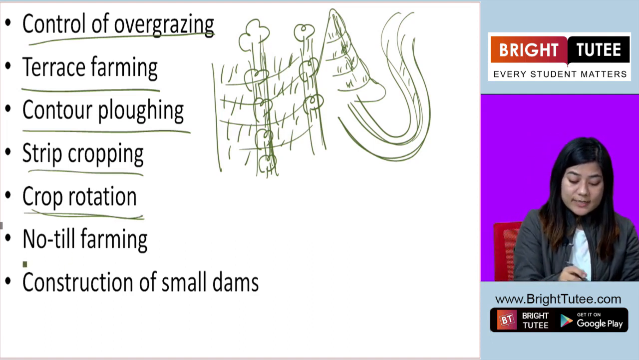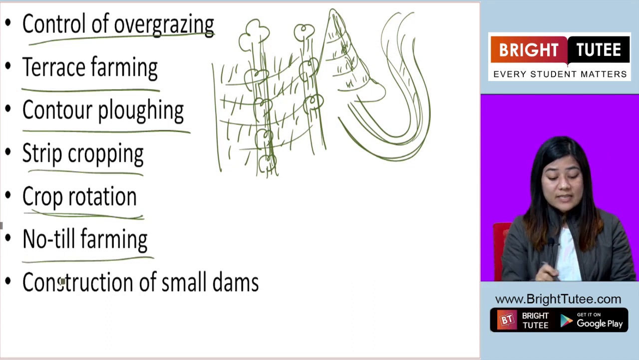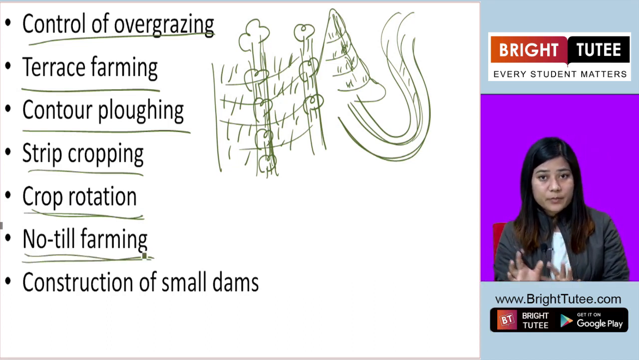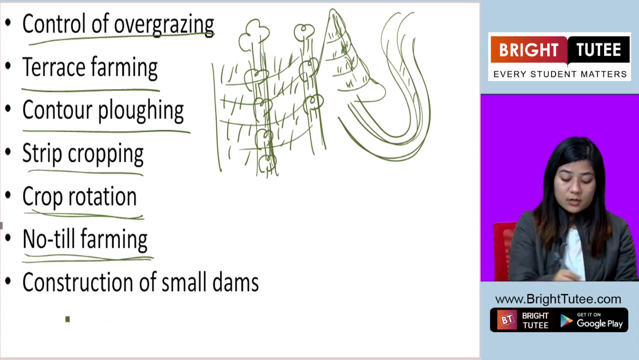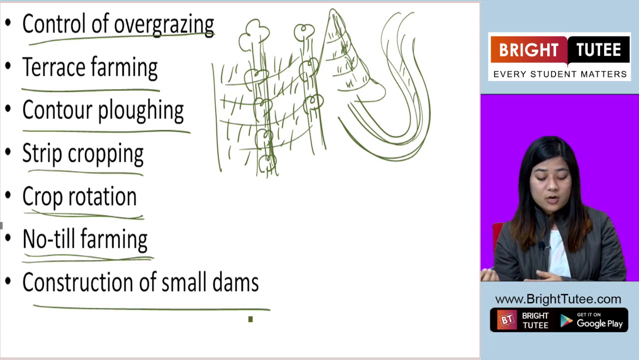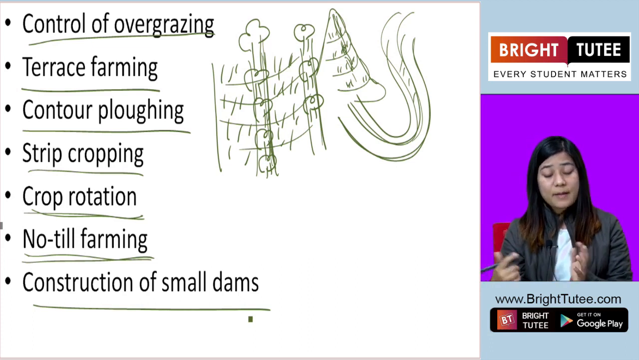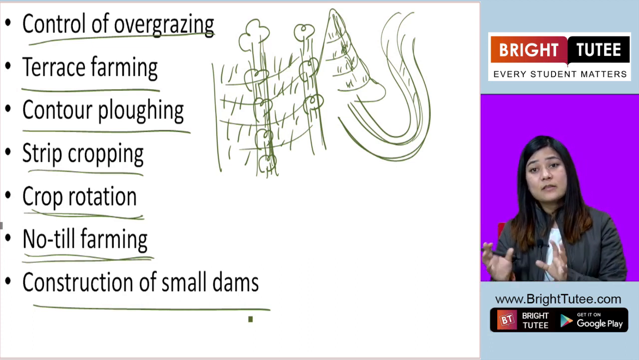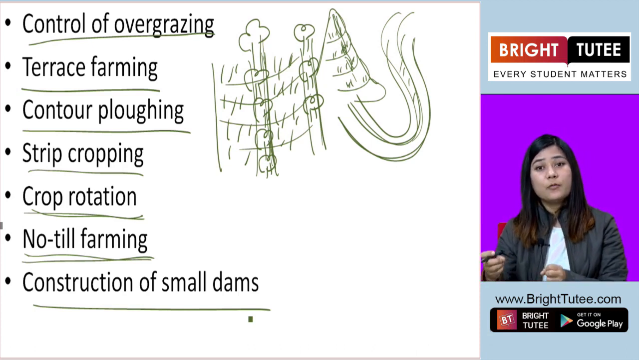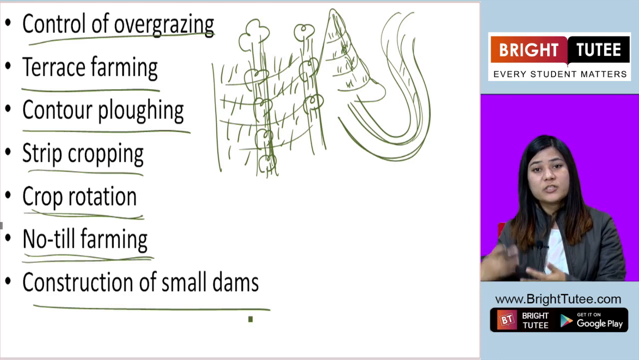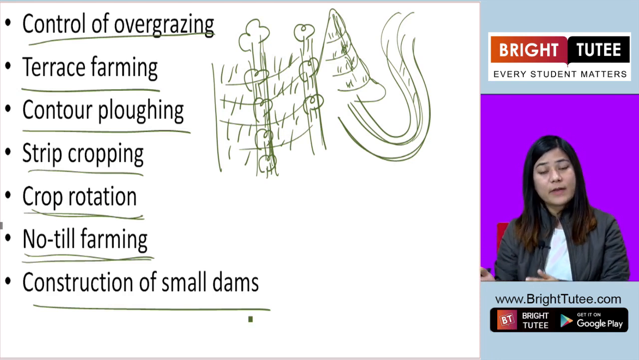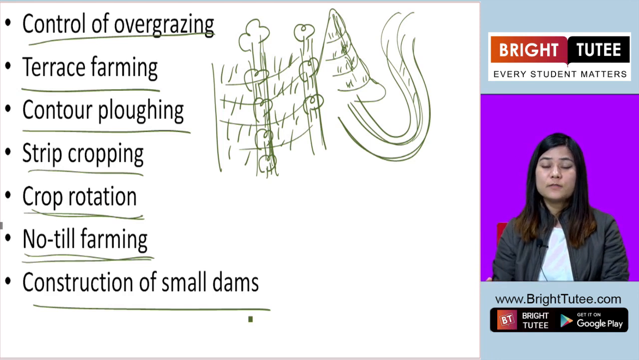The second one is no-till farming. Okay, that is another method of preventing soil erosion. Construction of small dams is also another measure. By constructing dams, and by making sure that in the farming areas, we do not use many technologies, okay, machines, that also helps in the prevention of soil erosion.